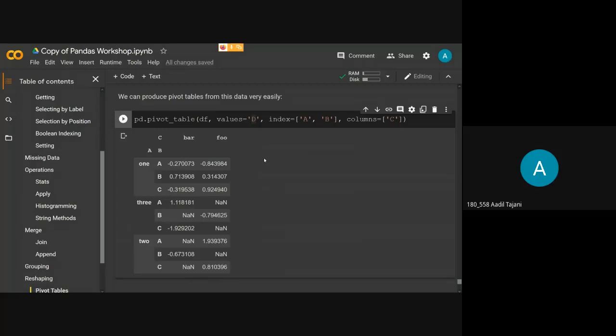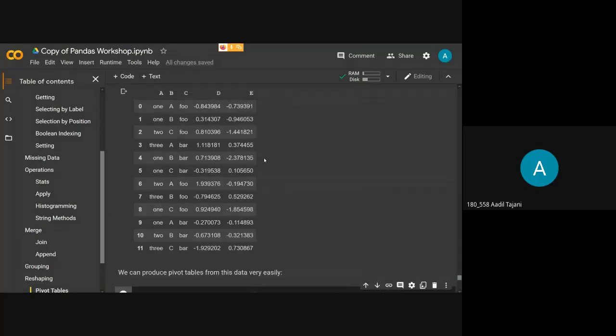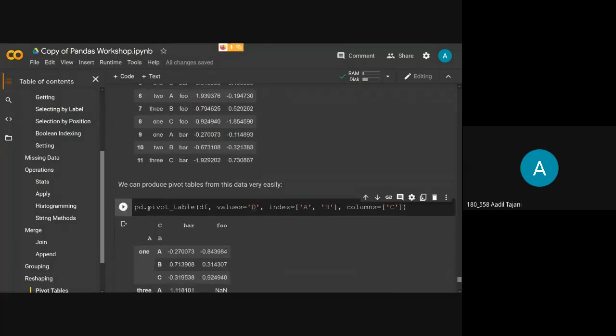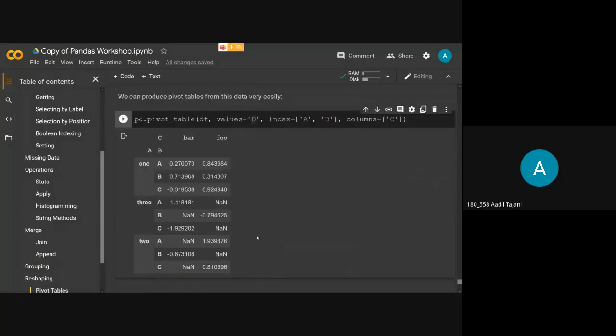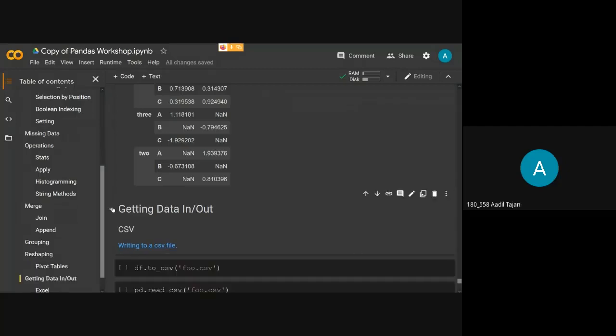You can manipulate the data frame as you like. You have got a data set, you have got different values, and you want to see it in a different way. You want the values of index from your data set. You want the column names from your data set, and you can use this pd.pivot_table. You can mention your data frame, values, index, and columns, and you can create a different view of your data frame, as you can see here. So that was pivoting table.